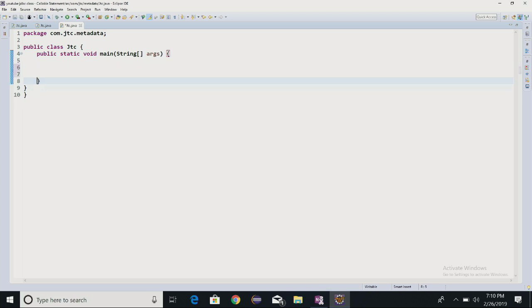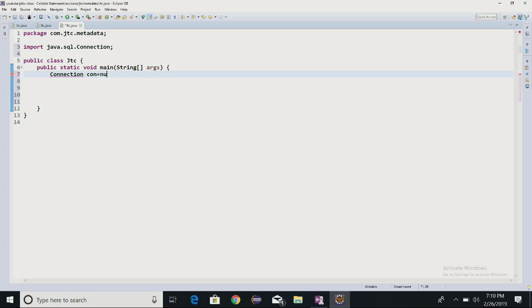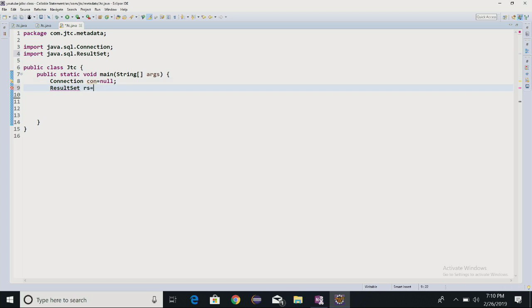Okay, now let's have a look. I'll write here in this. What is it that I'm going to write now? First, Connection con is equal to null. ResultSet rs is equal to null.